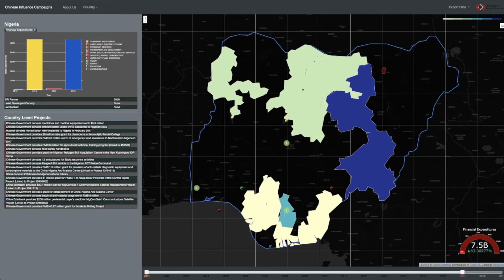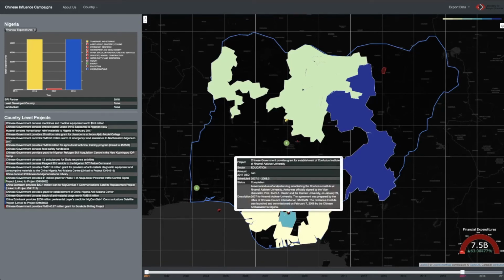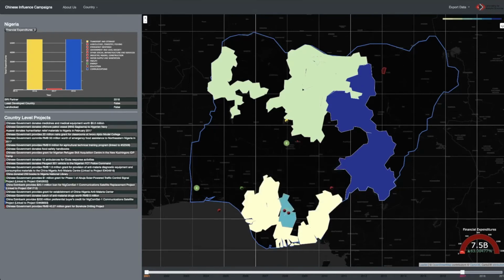One interesting thing about this investment is that it's said to have been used to develop a Confucius Institute. Being familiar with this tool, an analyst would know that the Confucius Institutes are also tracked and they'd want to verify this information. By adding this layer to the map, we can confirm that there is a Confucius Institute located in the same city, and we can tell that the institute opened in 2009, shortly after the expenditure was logged. It also notes that the institute has since been closed.